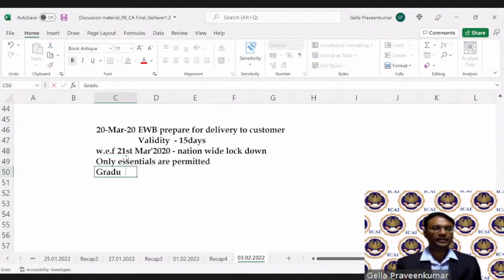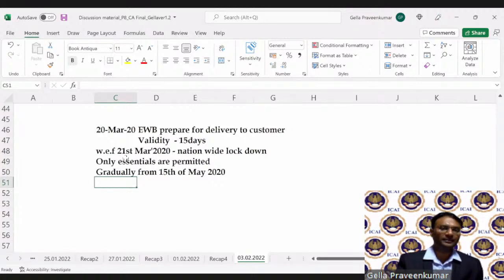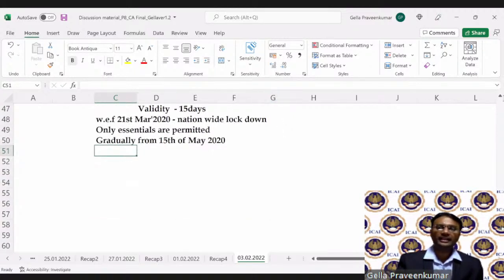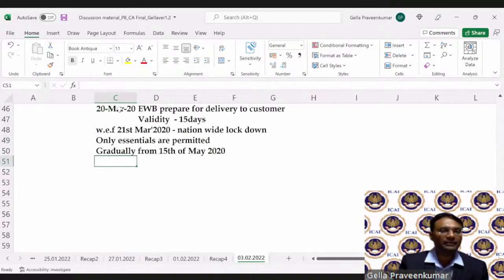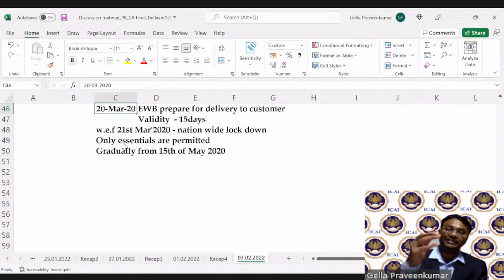Gradually, from 15th of May 2020, things became normal, right? Now, in this scenario, students, the e-way bill which was prepared on 20th March expired on 5th of May 2020. Now, what happened here?